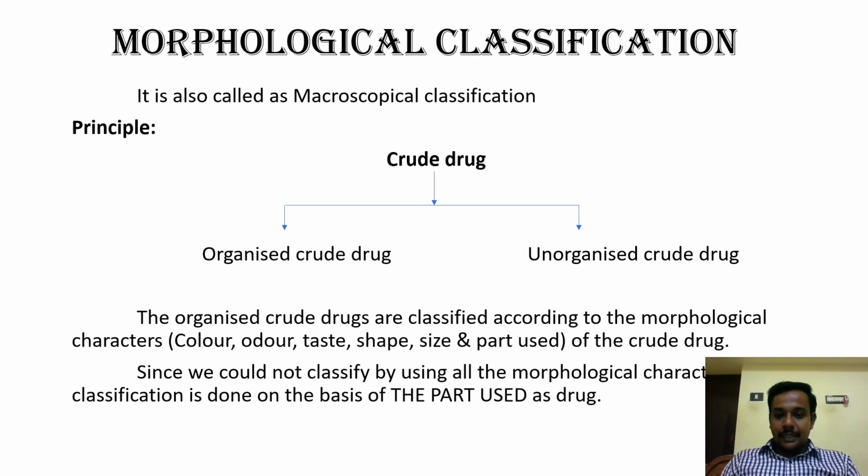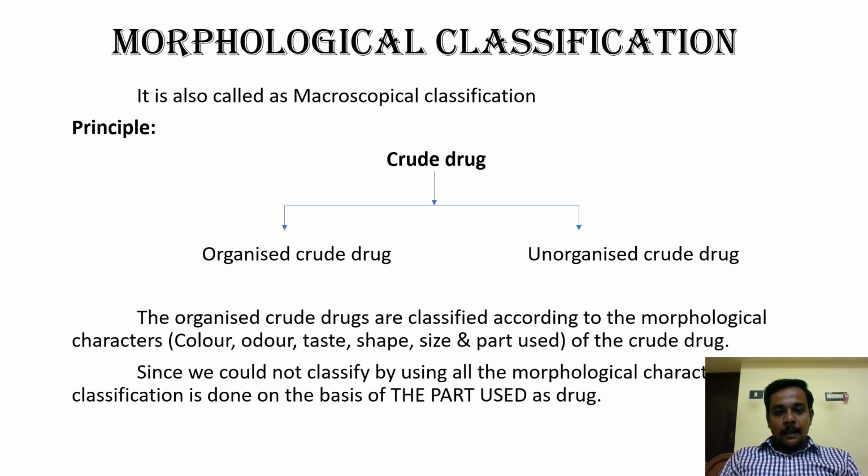We can see the color, we can smell the odor of that particular crude drug, and with the help of our tongue we can say what is the taste. We can see and say what is the shape, we can measure and say what is the size, and by seeing we can say what is the part used, which means by seeing the crude drug we can say it is a leaf or a root or a bark, like that. So by observing these 6 characters we are going to classify, okay.